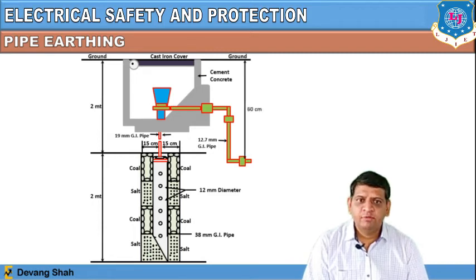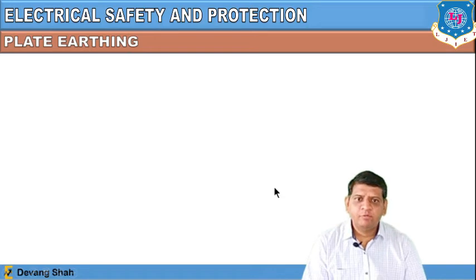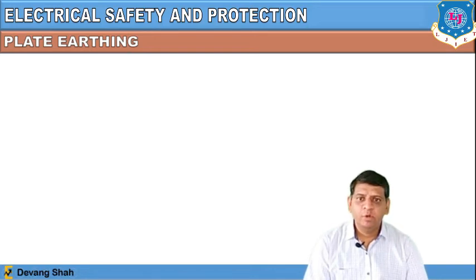In the same way, you can see from ground level that the wire has a depth of 60 centimeter, right? So from here the home appliances wire comes to the 60 centimeter and is inserted in this particular pipe, right? Now the another type of earthing is called plate earthing. Here the pipe is replaced by a plate, right?